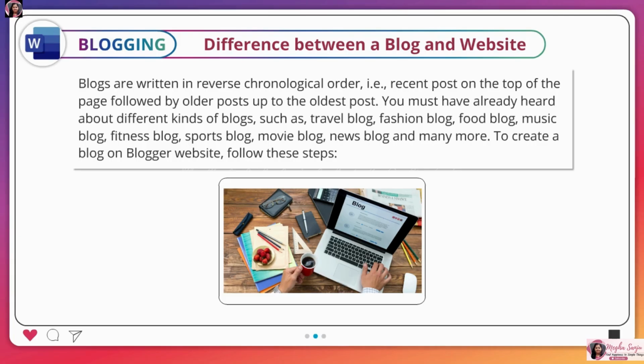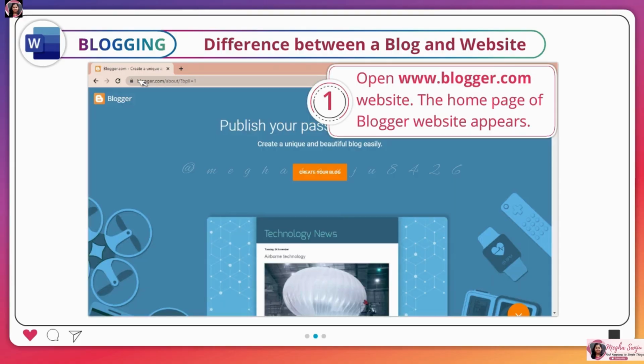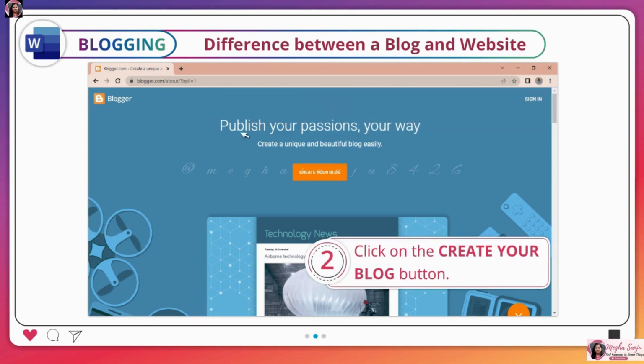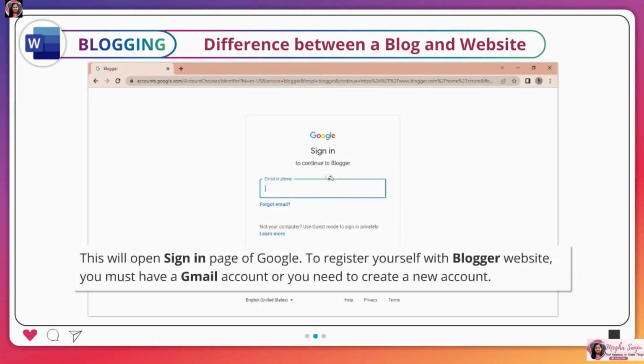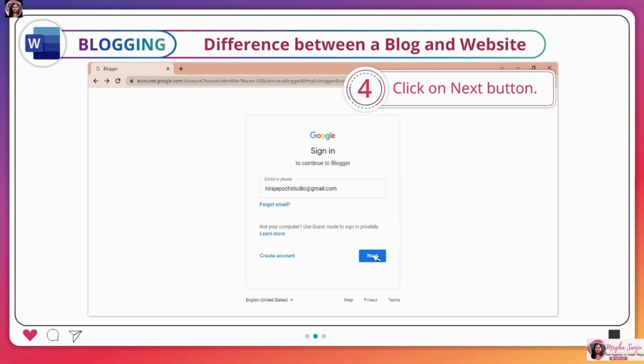To create a blog on Blogger website, follow these steps. 1. Open www.blogger.com website. The homepage of Blogger website appears. 2. Click on the Create Your Blog button. This will open sign-in page of Google. To register yourself with Blogger website, you must have a Gmail account or you need to create a new account. 3. Enter your email address and password. 4. Click on Next button.